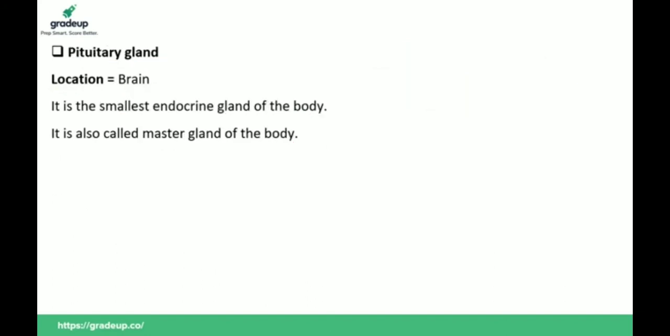Now let us move to the next gland, that is the pituitary gland. It is also found in the brain. Very super duper hit question, asked in various competitive examinations: pituitary gland is found in which part of our body? It is located in the brain, and it is the smallest endocrine gland of the body. The size of this gland is 1 gram, or you can say 0.5 gram.